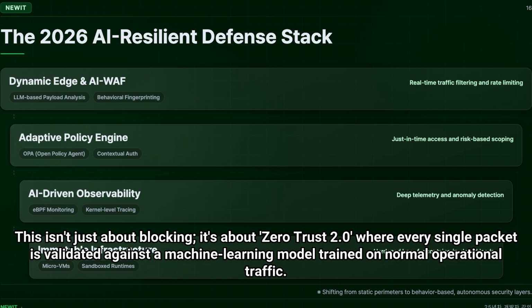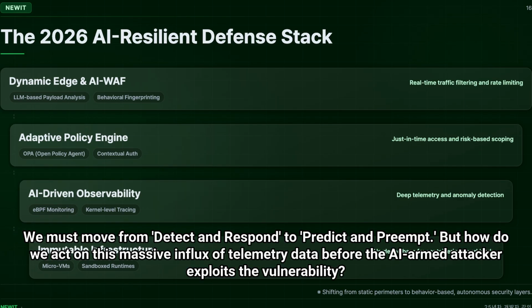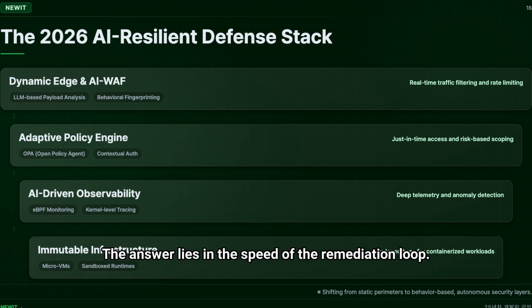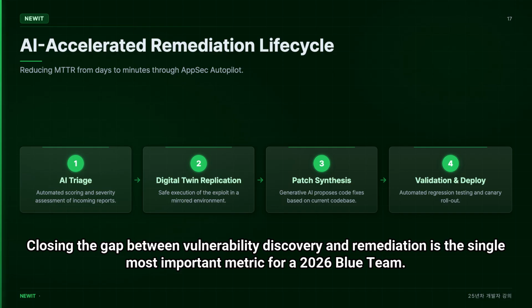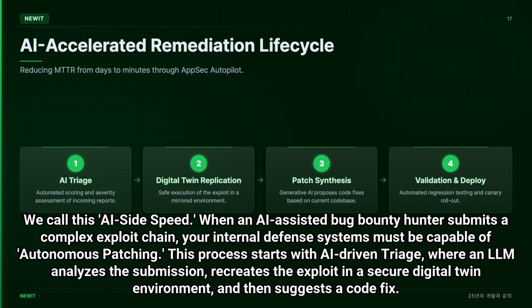This isn't just about blocking, it's about Zero Trust 2.0, where every single packet is validated against a machine learning model trained on normal operational traffic. We must move from detect and respond to predict and preempt. But how do we act on this massive influx of telemetry data before the AI-armed attacker exploits the vulnerability? The answer lies in the speed of the remediation loop. Closing the gap between vulnerability discovery and remediation is the single most important metric for a 2026 blue team. We call this AI side speed.